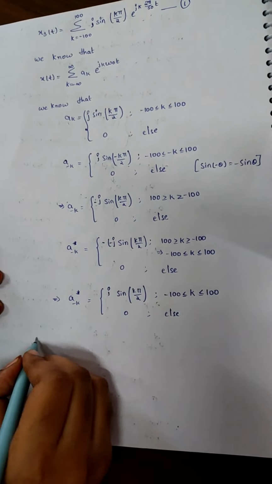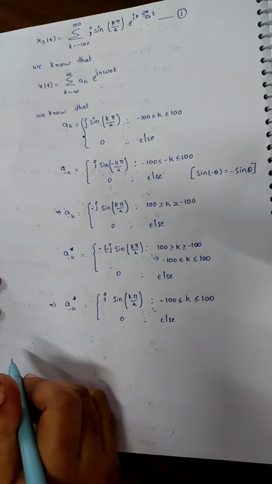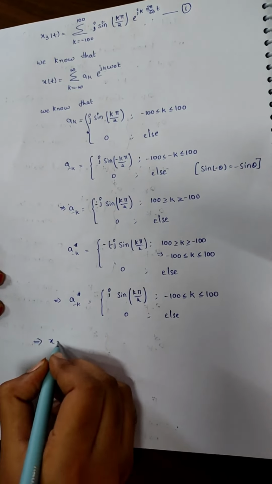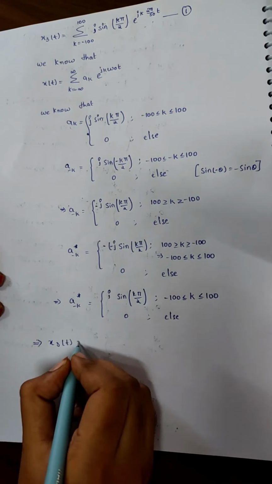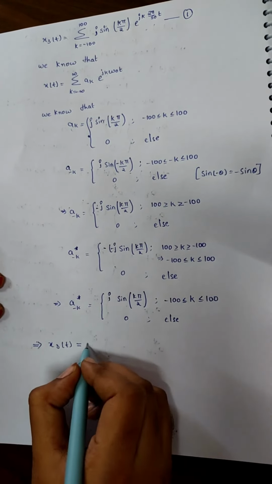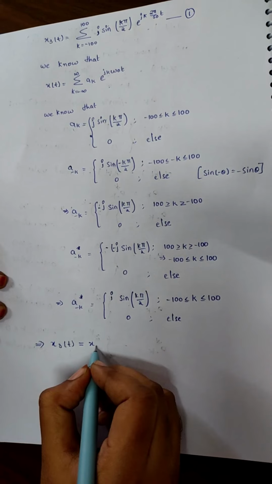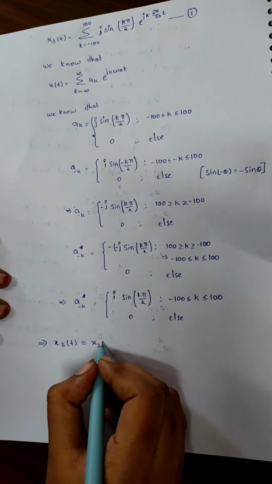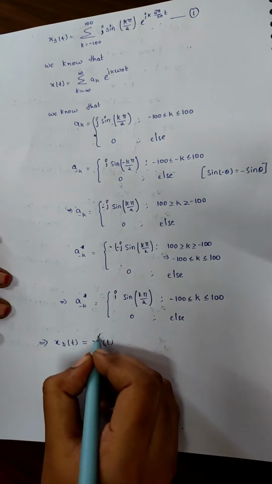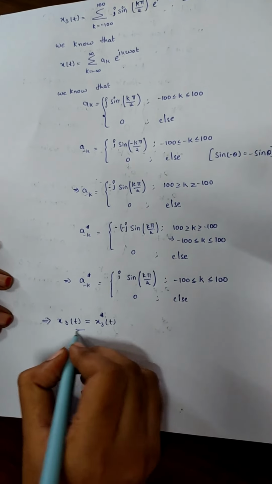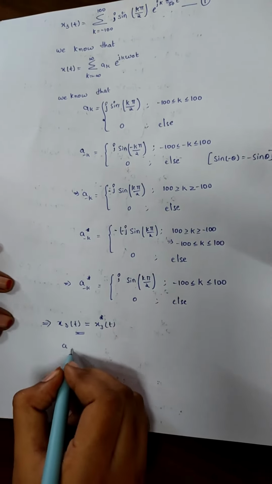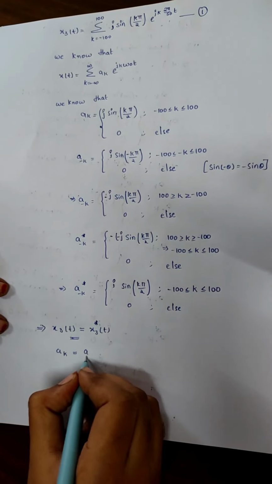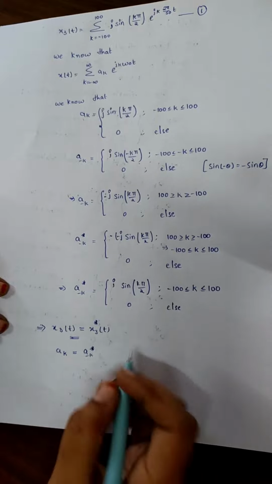To know whether the equation is real valued or not, we have to satisfy the condition that x3 of t is equal to x3 of t complement. To satisfy this, we have to satisfy that ak is equal to a minus k complement.